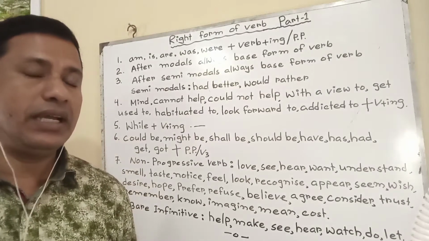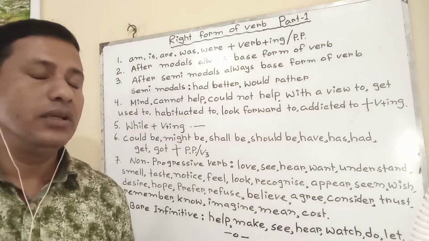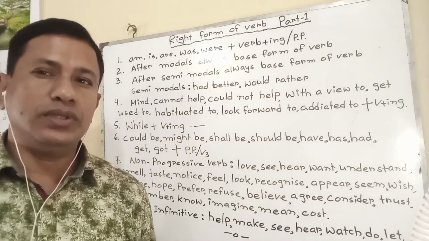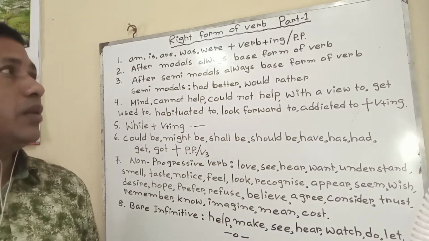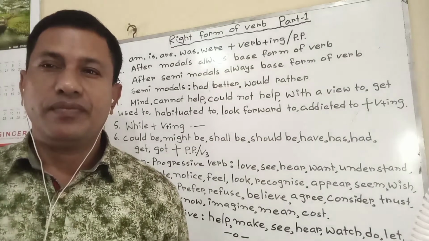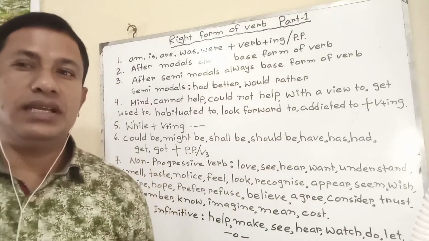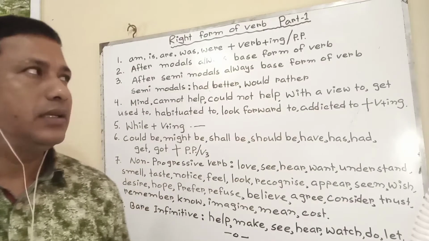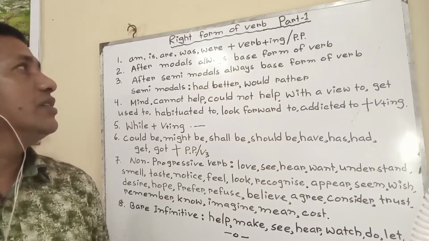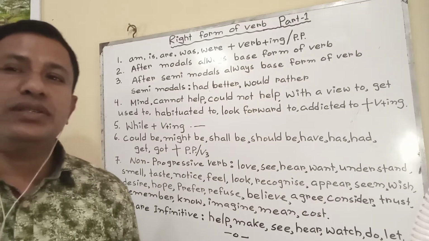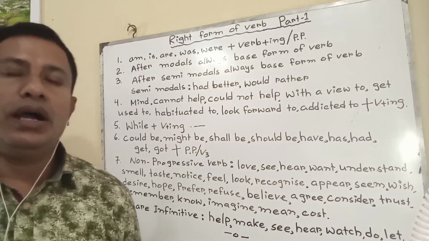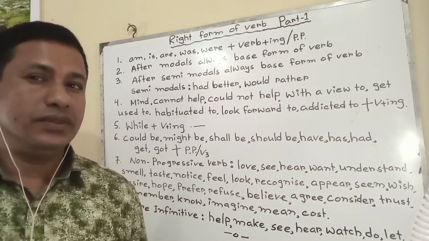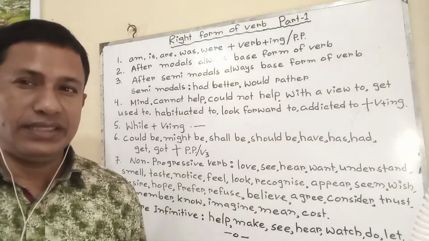If the sentence is in tense, then am, is, are, was, were plus verb plus ing will be there. If the sentence is in voice, then am, is, are, was, were plus past participle will be given. Such as, I am writing now is in tense.